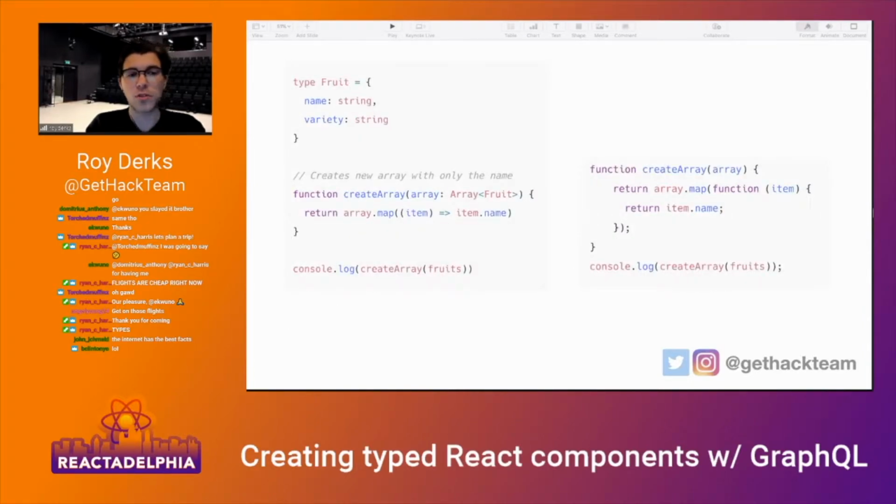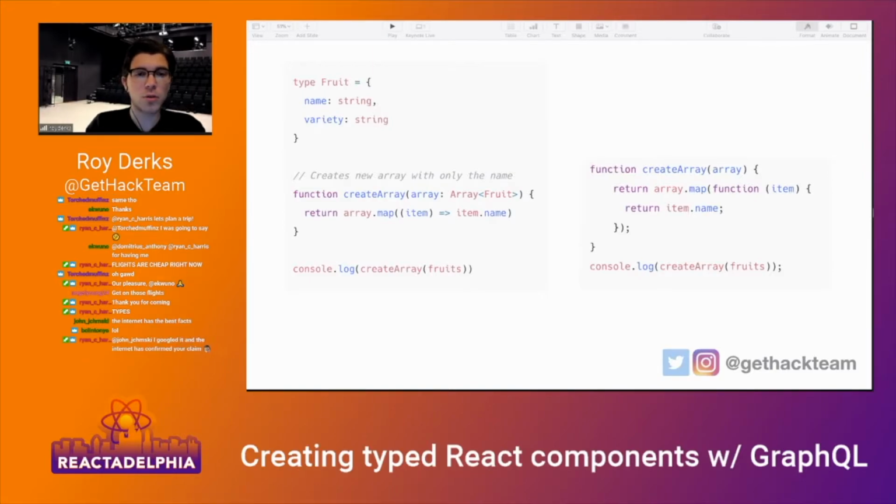So if you look at the code on the left, it's actually what TypeScript would look like. So we've defined types, which is basically a very important thing to understand. And for those types, we've defined those fields in there. And whenever we create a function, you're going to define the types of what goes into the function and what comes out of the function. And what you see on the right is actually the way it comes out.